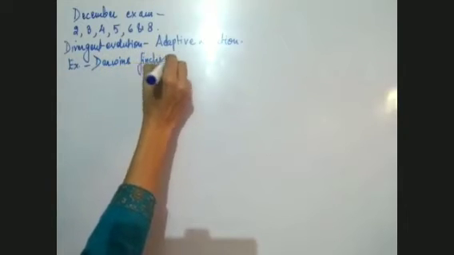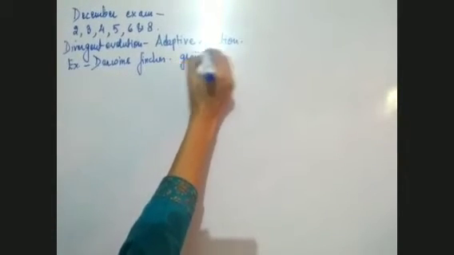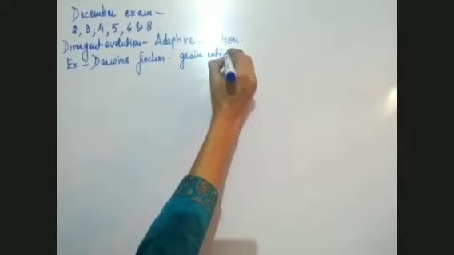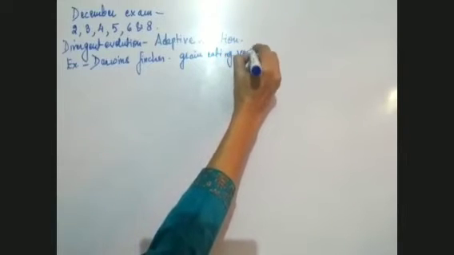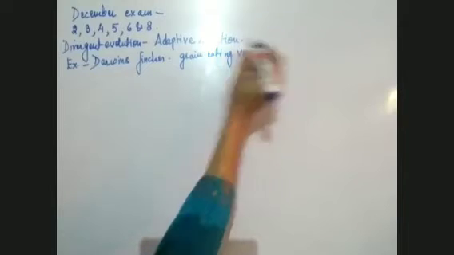In Darwin's finches, from the main variety, which was the grain-eating variety, many more species, many more varieties developed.